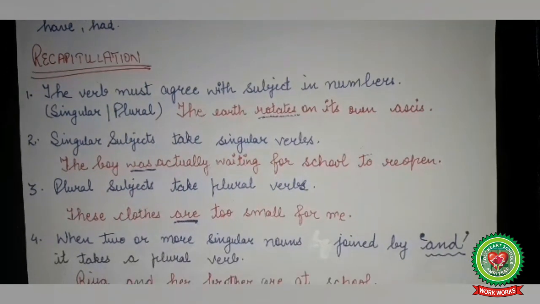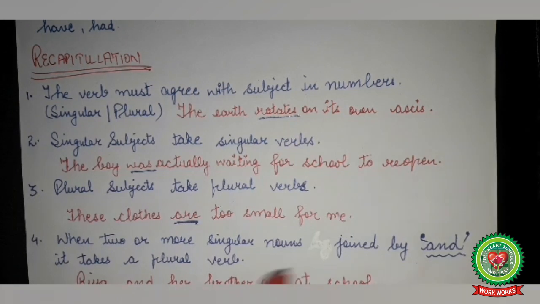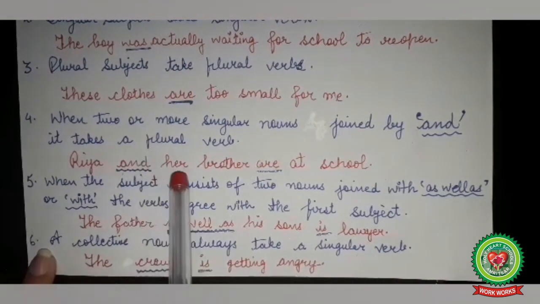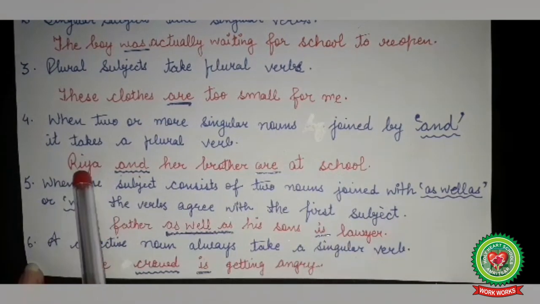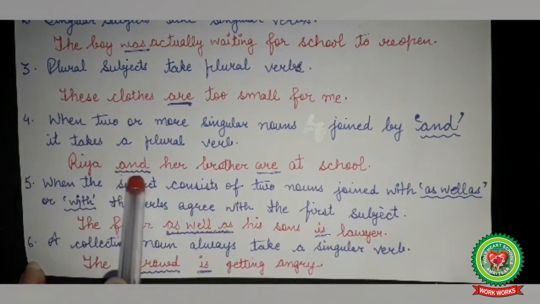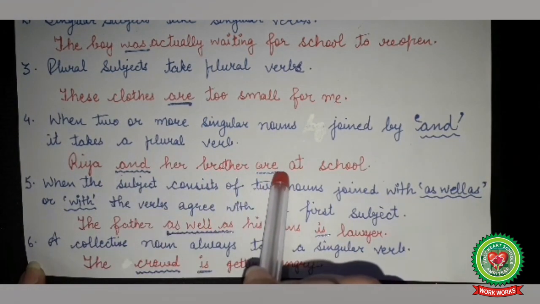Number 4. When two or more singular nouns are joined by and, it takes a plural verb. Look at the sentence. Ria and her brother are at school. Here, Ria and her brother are the two nouns joined with and. So here we have used the plural verb, that is are.